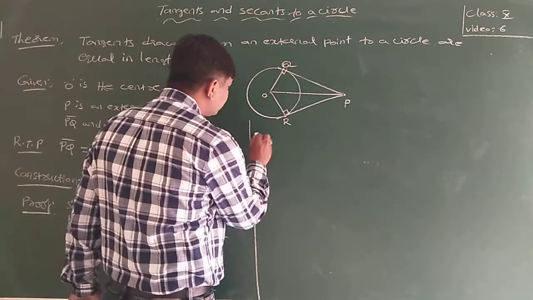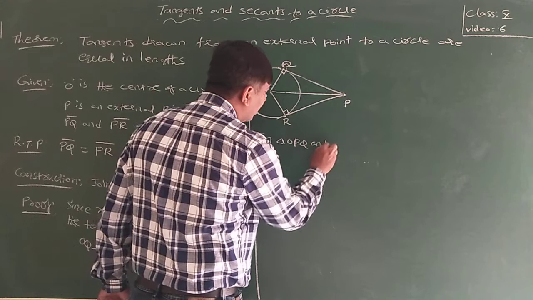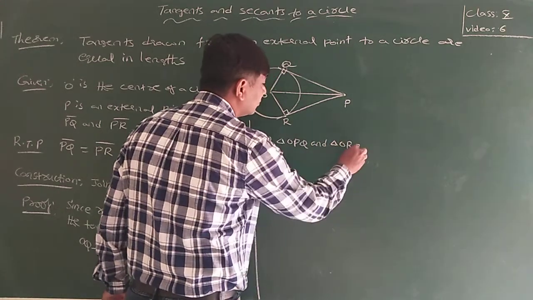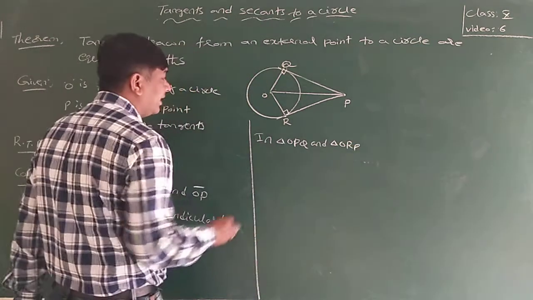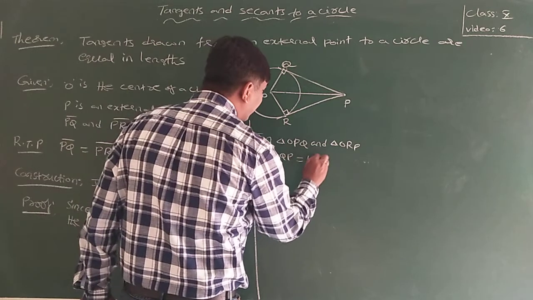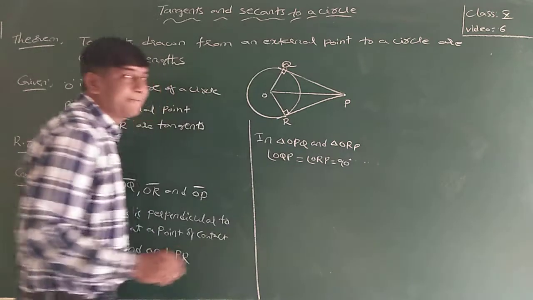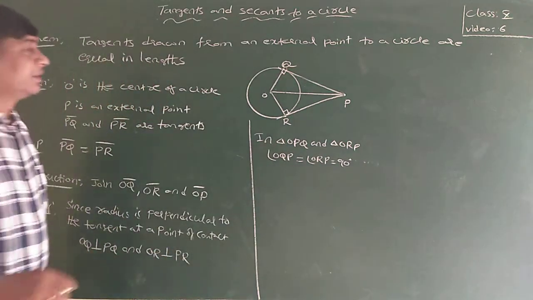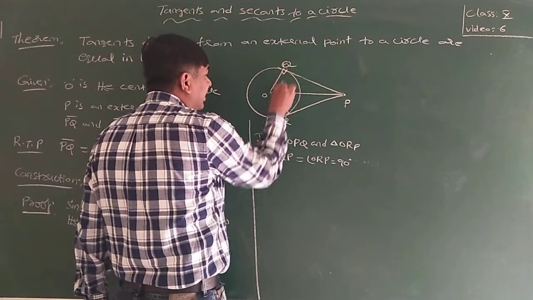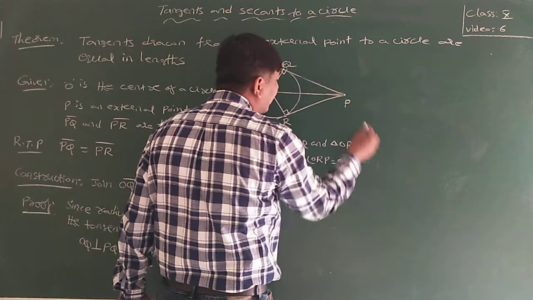Now in triangle OPQ and triangle ORP, angle OQP is equal to angle ORP, which is 90 degrees. Since this is the right angle, the opposite side OP is the hypotenuse.